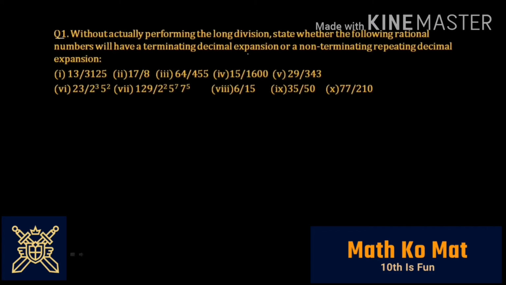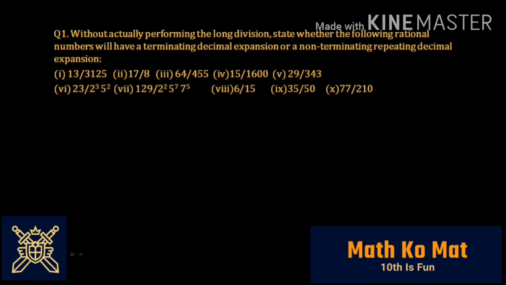There's a theorem in our book which says that if a number has a terminating decimal expansion, the denominator would be of the form 2 to the power n into 5 to the power m. This is what the character of the denominator of a terminating decimal expansion should be. And if you have something other than 2 to the power n or 5 to the power m, the number would be a non-terminating repeating decimal expansion. So let's move to the first question.